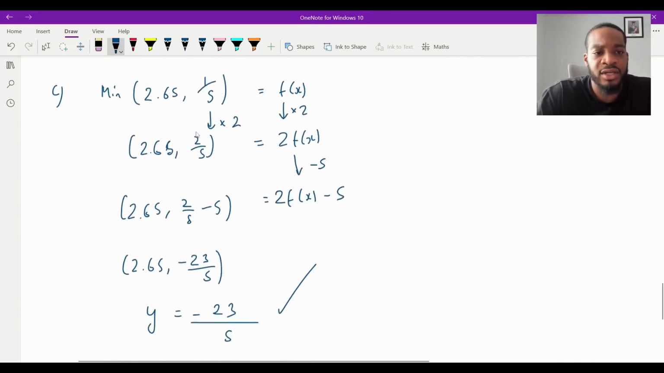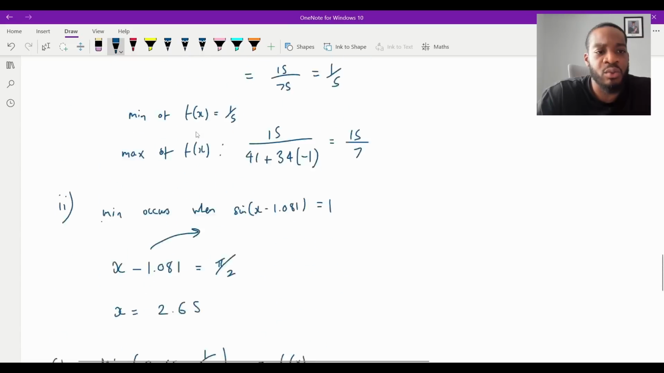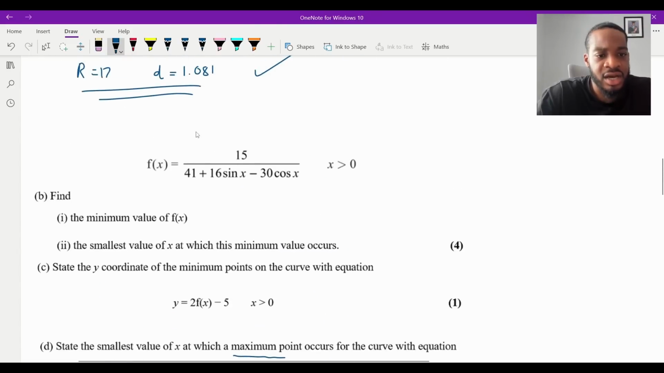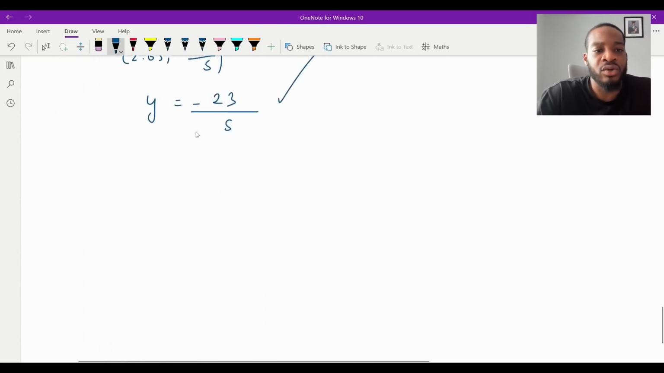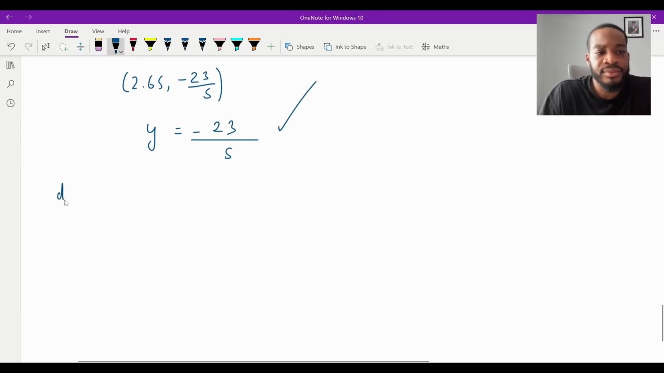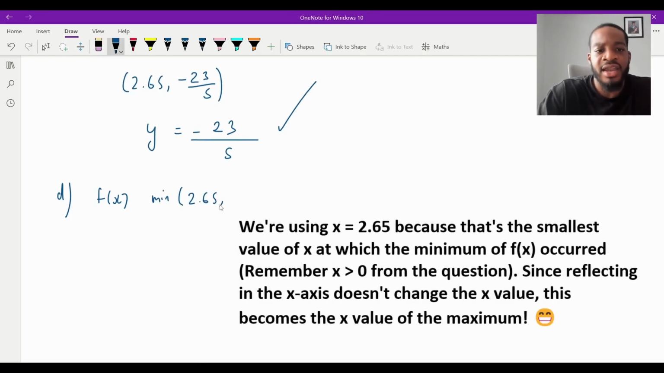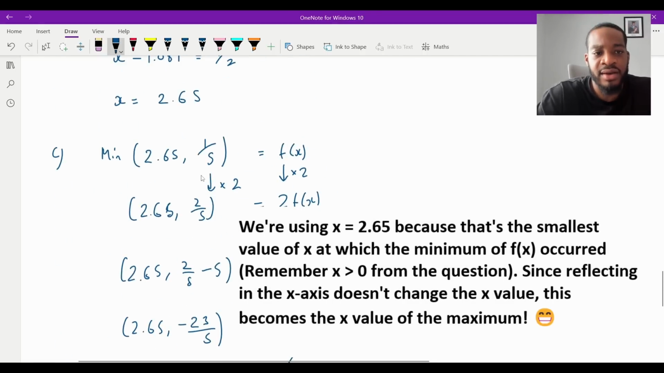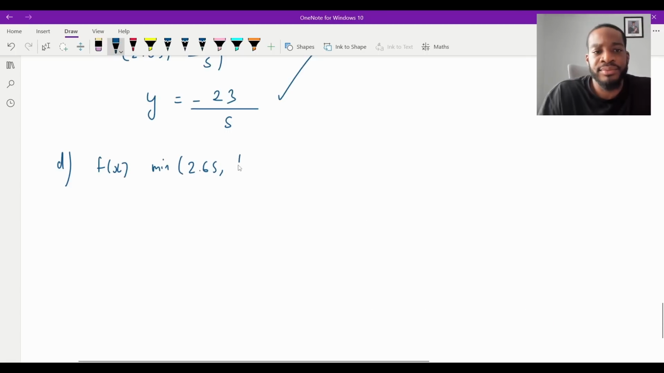So I'll put this here. I'll just say for part D. No, that was part D, or was it C? Is it C and D? Oh, okay, C and then D. Okay, cool. So for part D, originally with f of x, the minimum was at, we're using this point as reference here, 2.65, and then the minimum was a fifth, wasn't it? That was the minimum.